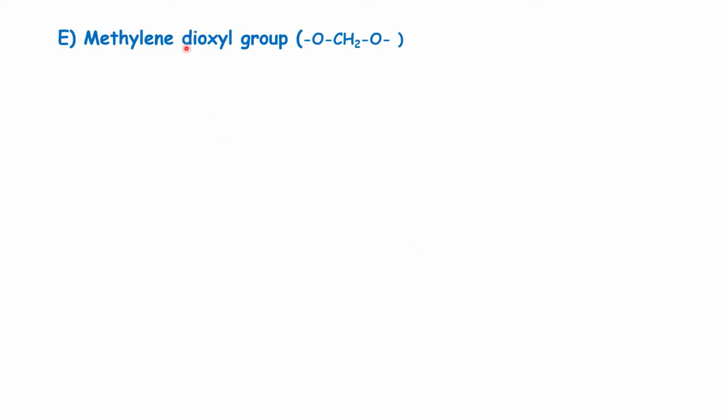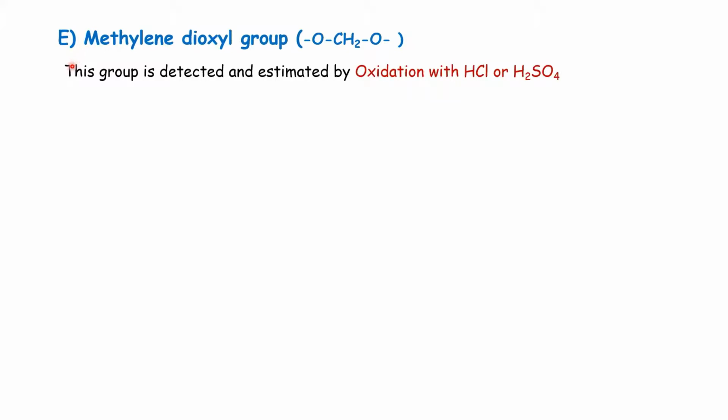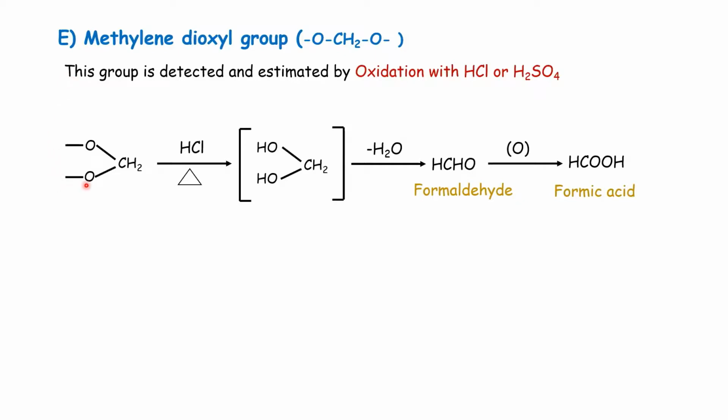Then the next group is the methylenedioxy group. This group is detected and estimated by oxidation with acid. This is the methylenedioxy group. When it is treated with acid, first we get formaldehyde and finally formic acid. It is estimated using the equation: 1 mole of methylenedioxy group corresponds to 1 mole of formic acid.